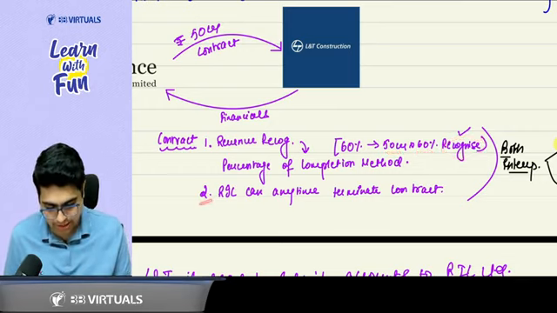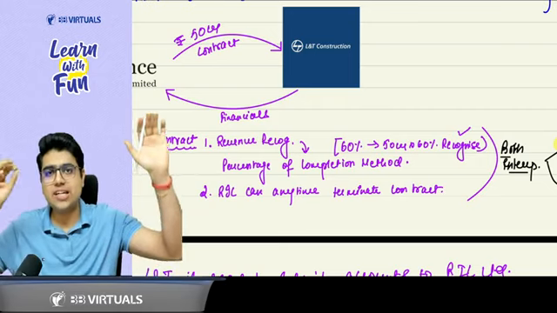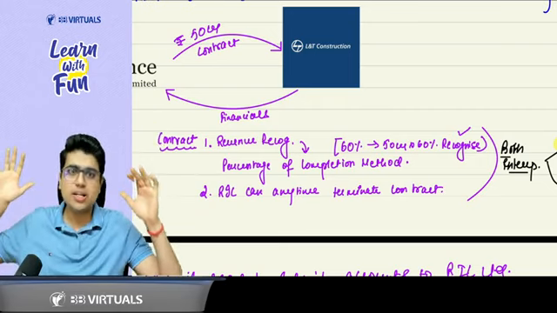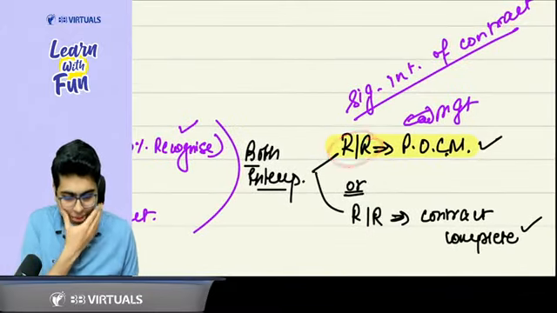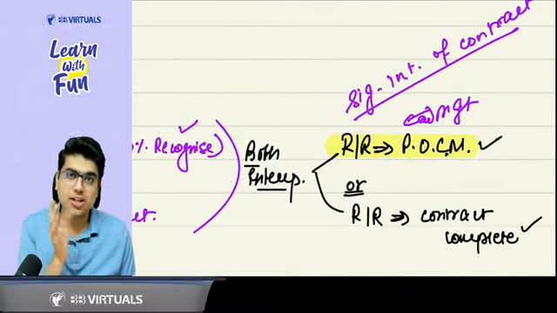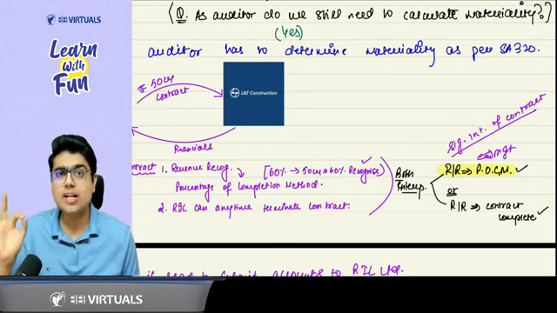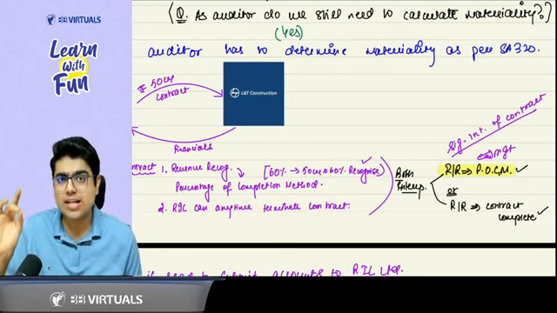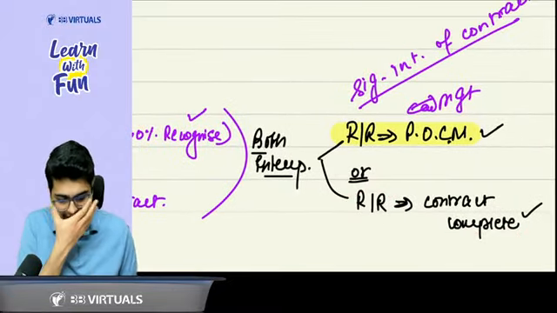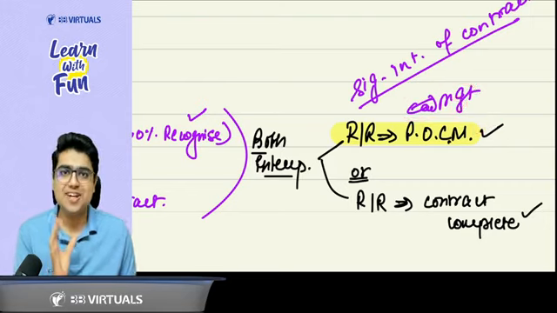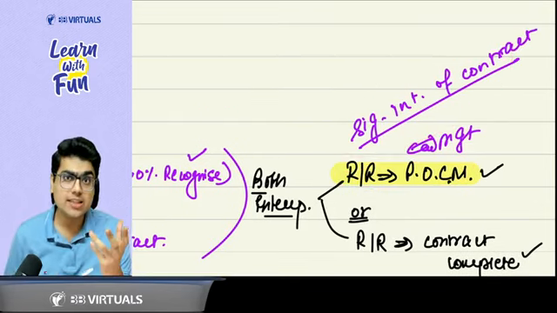Second thing that was written in the contract was Reliance can anytime terminate the contract. If Reliance is not happy with L&T's services, it can terminate the contract. Now, can I say two interpretations are possible? What? Revenue recognition can be on POCM method, percentage of completion method. Yes, sir. Or because Reliance can anytime terminate the contract, don't recognize the revenue. Don't recognize the revenue until the contract is complete. So revenue recognition should be on completion of contract. So let's say management adopted this interpretation. So this is a significant interpretation of contract. Why, sir?